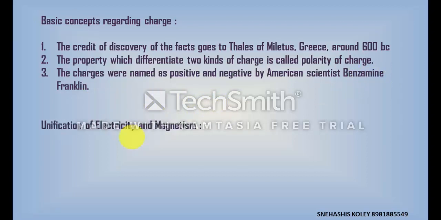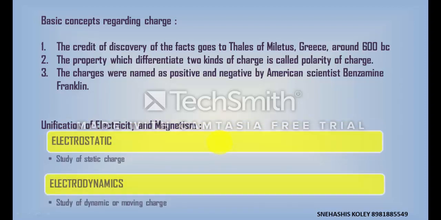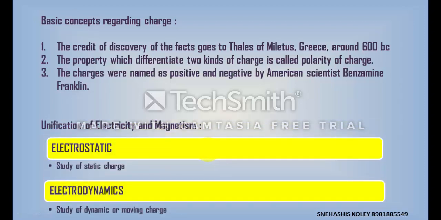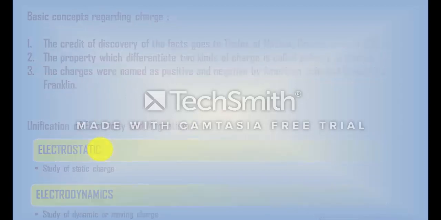Unification of electricity and magnetism. Generally, charge related topics are divided into two types. The first type is the study of static charge, that is electrostatics, which we have discussed in the first slide, and the second is electrodynamics, in which we study the nature of moving charge, the characteristics of a moving charge, or what properties they show when the charge moves. That we will discuss in the part of electrodynamics.